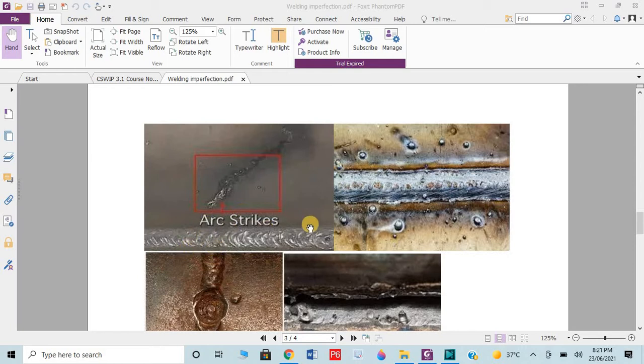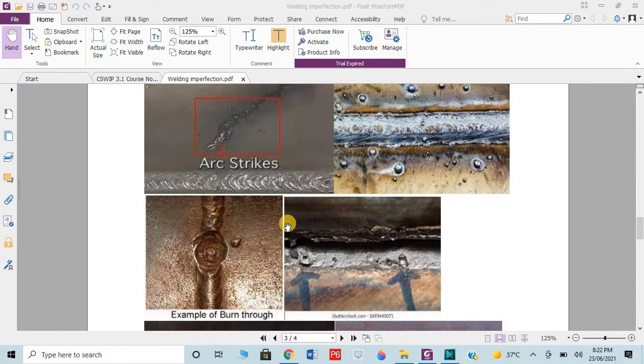We are going to discuss today the most important chapter of CSWIP 3.1, chapter number 3, named Welding Imperfections or Welding Defects and Material Specifications. Please be informed that this is one of the most important chapters for the CSWIP exam, because if you go through the concept of all these welding defects, then you may clear 40% of the entire course. That's why I request you to watch this chapter very closely and be focused.